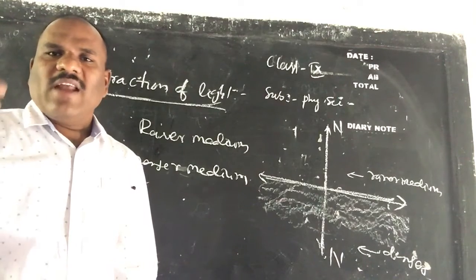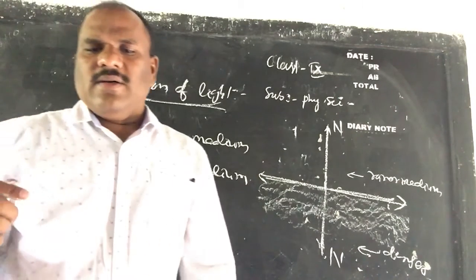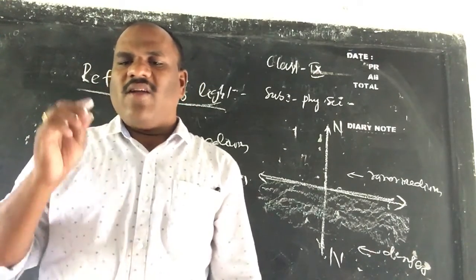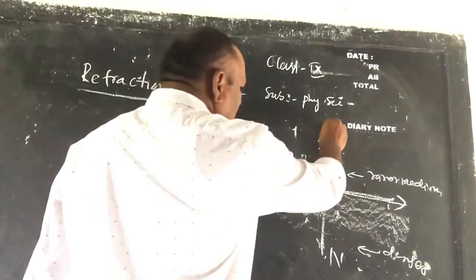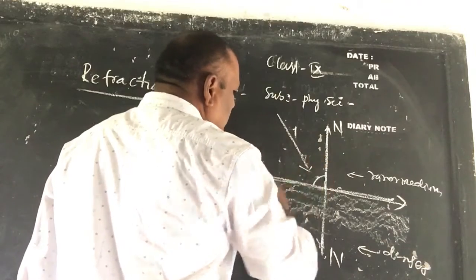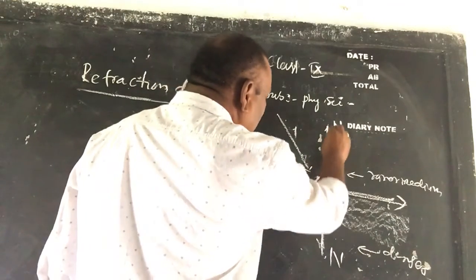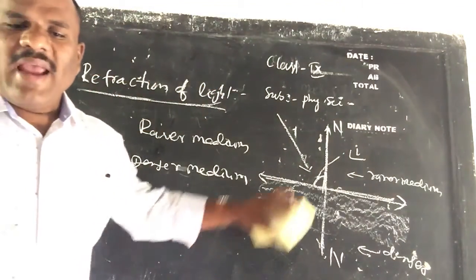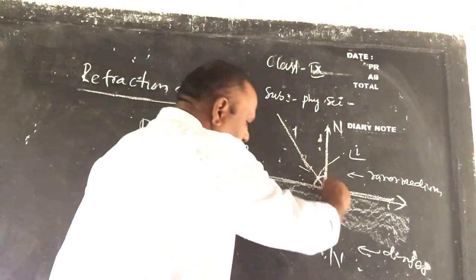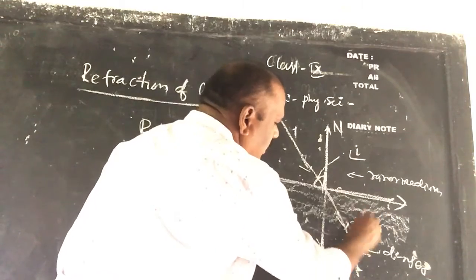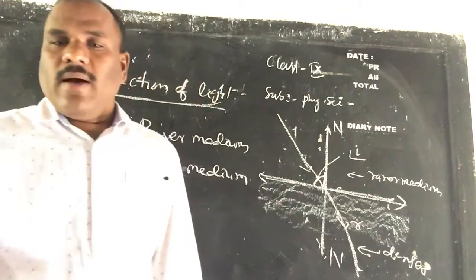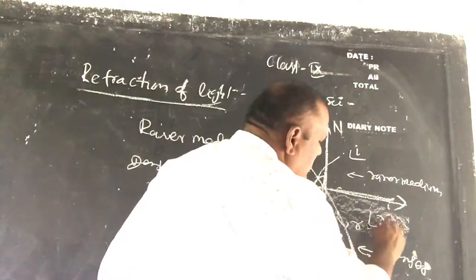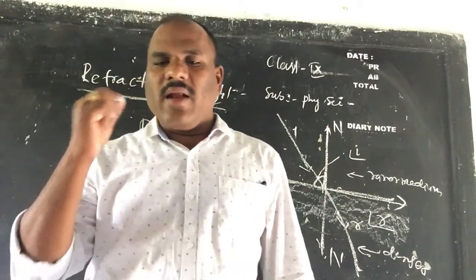Children, now what is the angle of incidence? The angle between the incident ray and the normal is called the angle of incidence, denoted by the symbol angle I. Now the angle between the refracted ray, suppose this is the ray R, and the normal is called the angle of refraction, denoted by the symbol R.